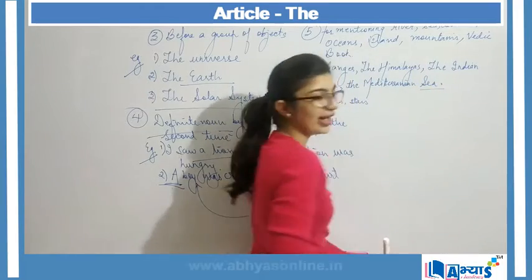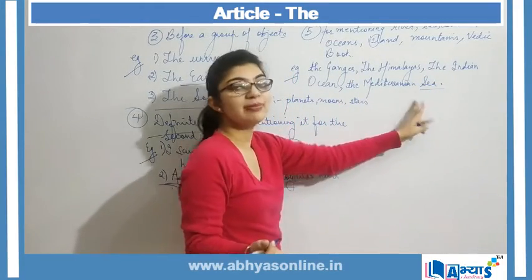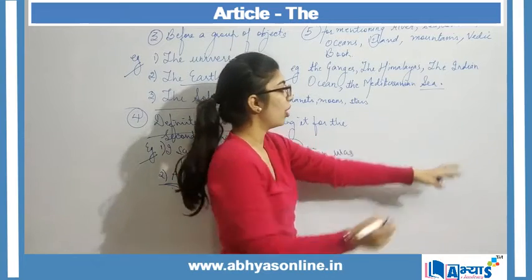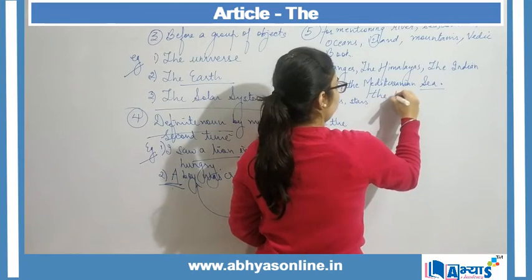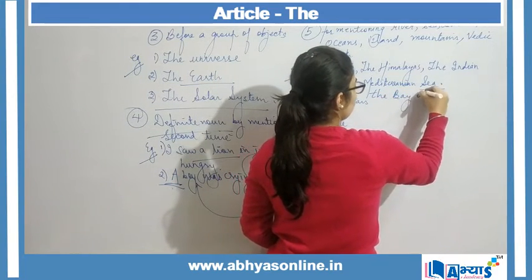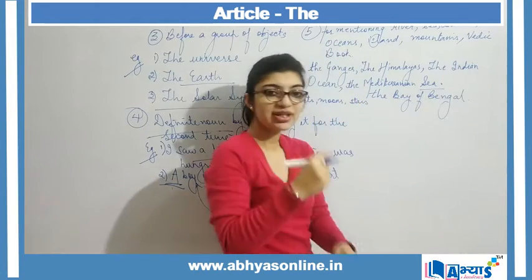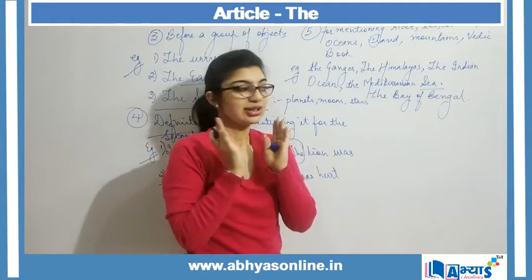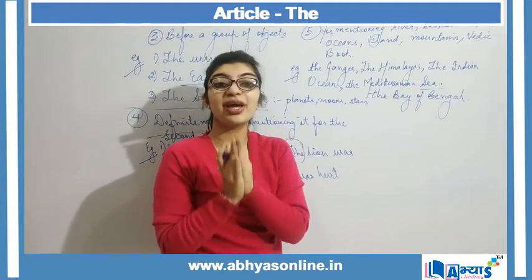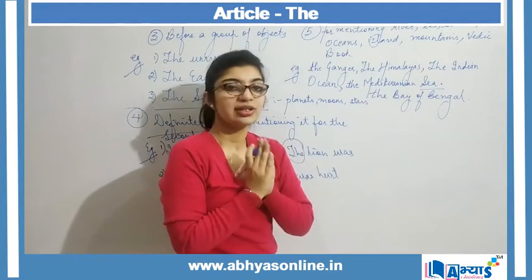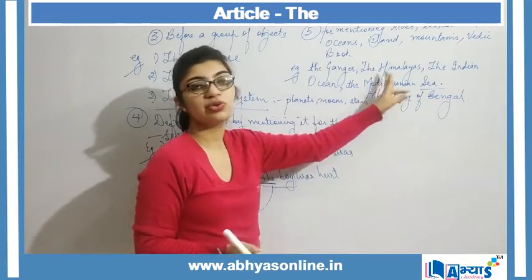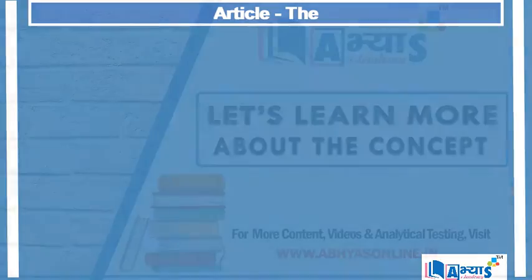Here it's not any sea, but it is the Mediterranean Sea. Or I can say the Bay of Bengal. So all these are not just any kind of things. They are a special category, right? So for that we make use of the article the.